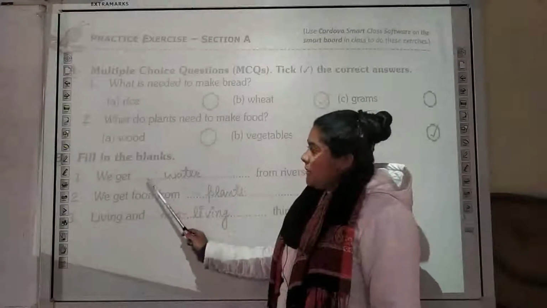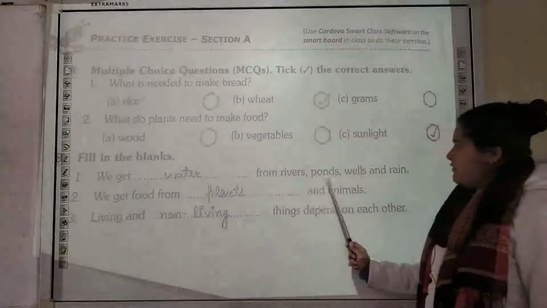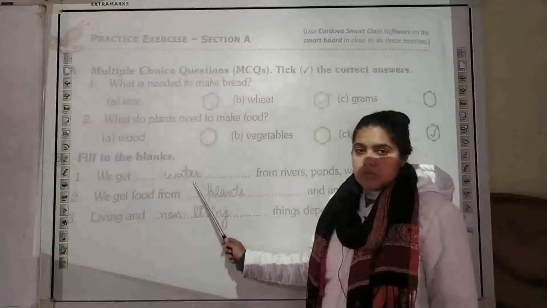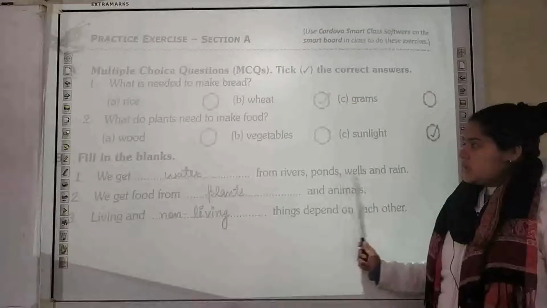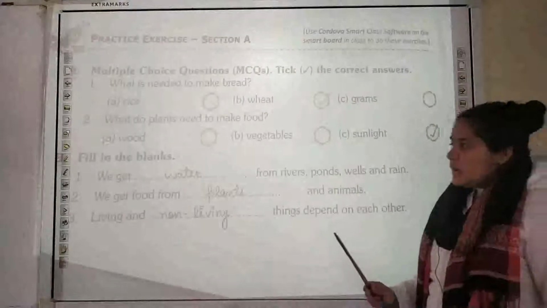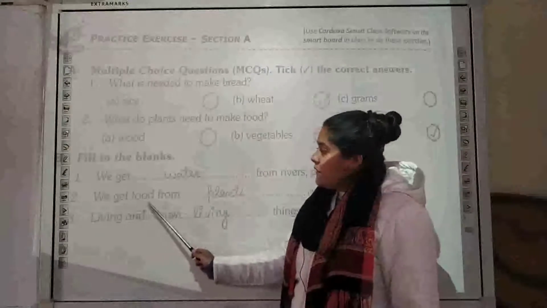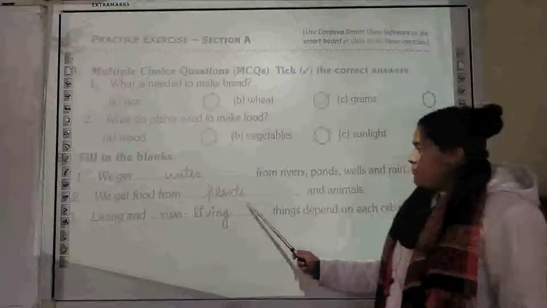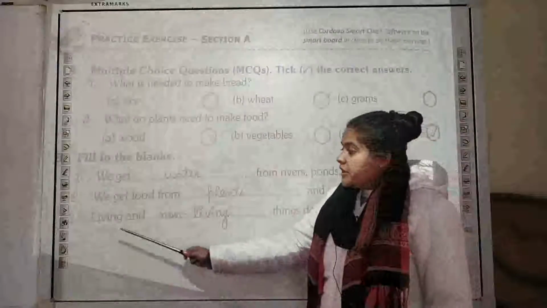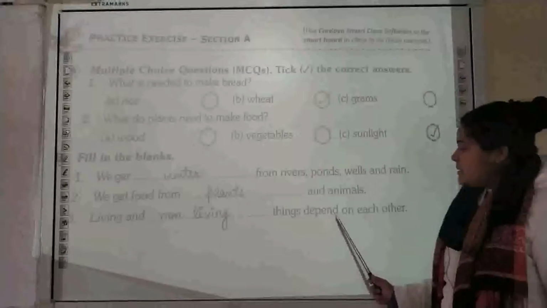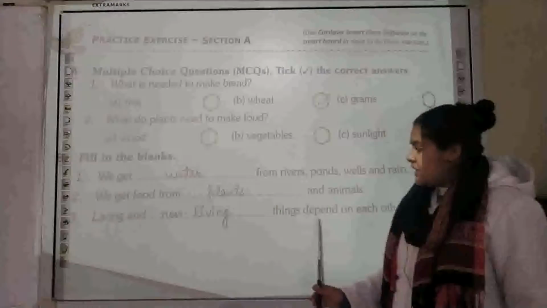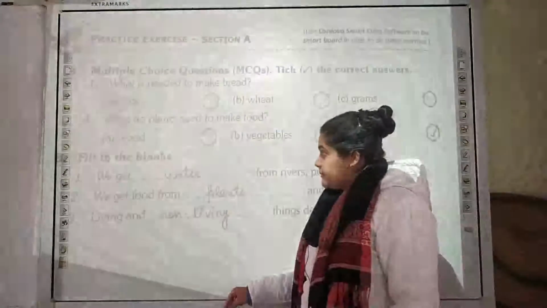The next is fill in the blanks. We get dash from rivers, ponds, wells and rain. What do we get? Water. So these are the various water sources that we can obtain water from: any river, pond, well or rain. Next is, we get food from. Food is obtained from where? Plants and animals. Both are the sources that give us food. The next is, living and dash things depend on each other. In this chapter we have understood that both living and non-living things depend upon each other.